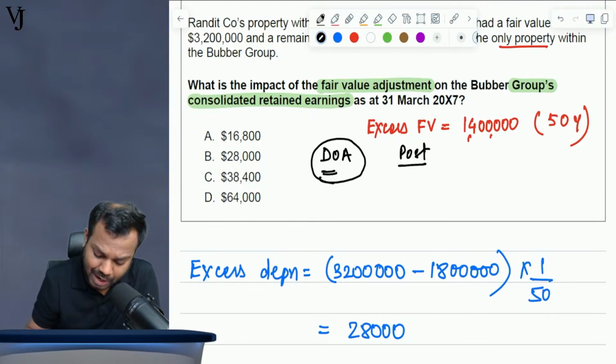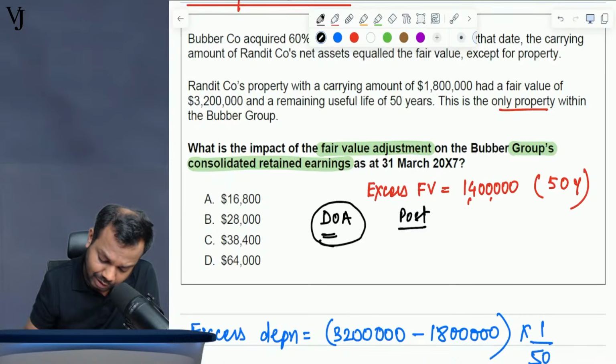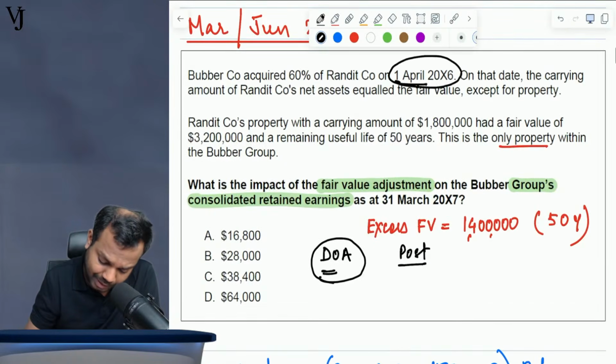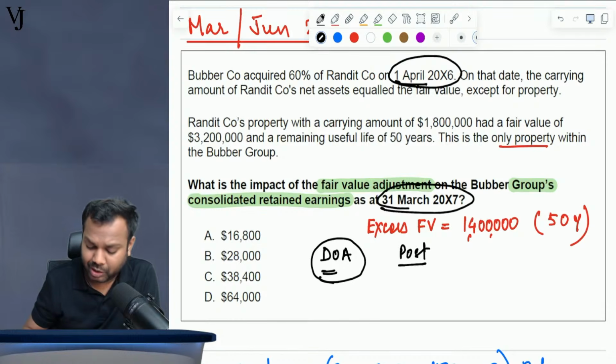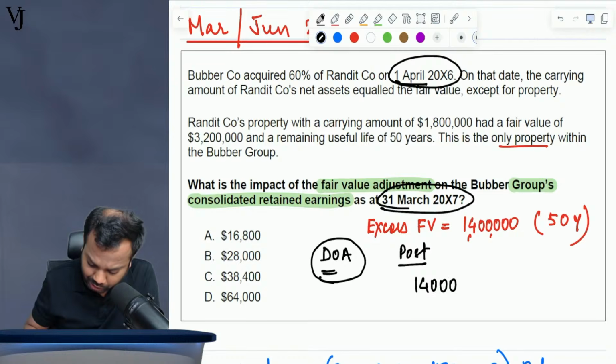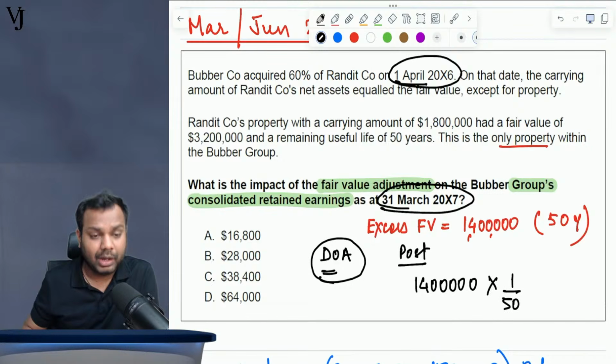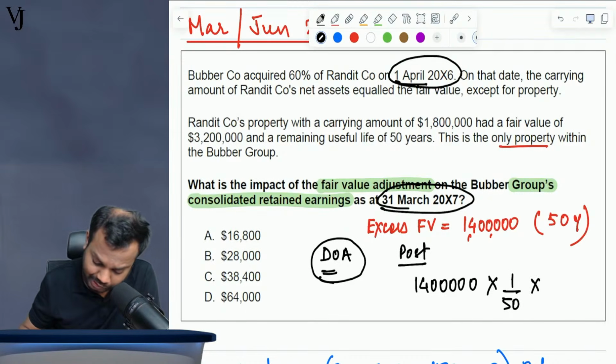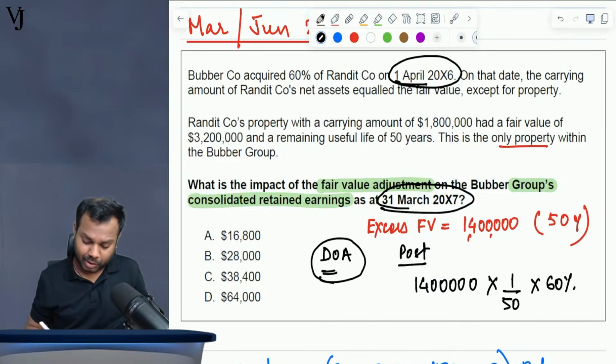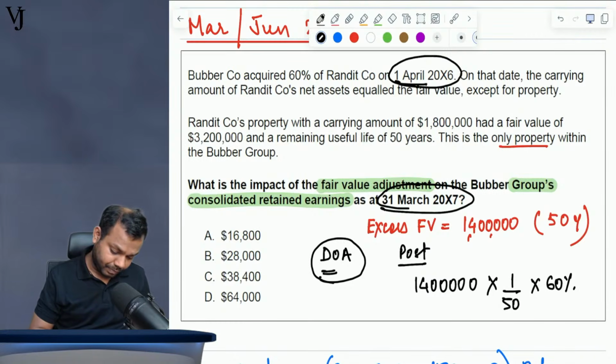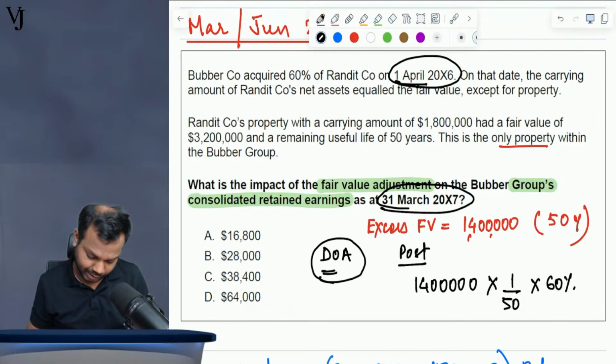In the post period, the remaining life is 50 years. We acquired on 1st April X6, and the year end is 31st March 2007, which means post-acquisition is 1 year. So the post-acquisition adjustment will be this much multiplied by 1 by 50. This is the adjustment in the post-acquisition period. Now what is the impact on group retained earnings? The holding percentage is 60%. So this amount into 0.6 is 16,800. 16,800 is the answer.